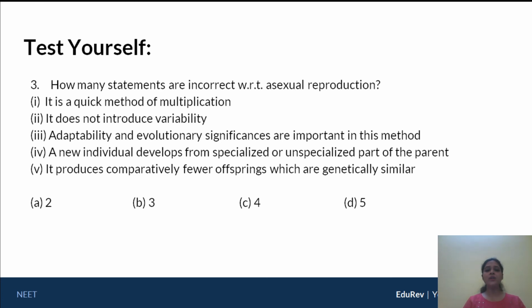Next, a new individual develops from specialized or unspecialized parts of the parent. Now this is actually a true statement because new individuals can develop from specialized parts or unspecialized parts, for example, when we speak about micropropagation. Number 5, it produces comparatively fewer offspring which are genetically similar. Now this is a wrong statement because asexual reproduction can give rise to multiple individuals. So option 3 and option 5 are wrong statements. Therefore your answer is option A here. Two statements are wrong.